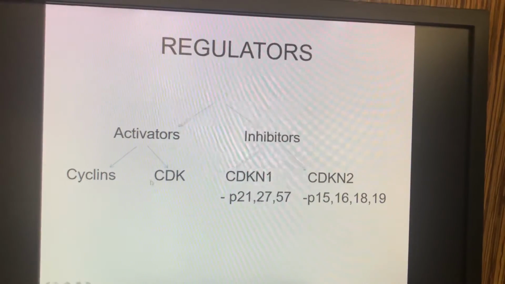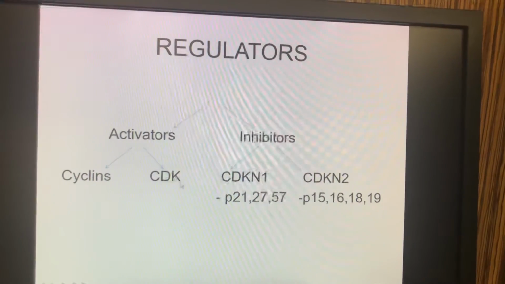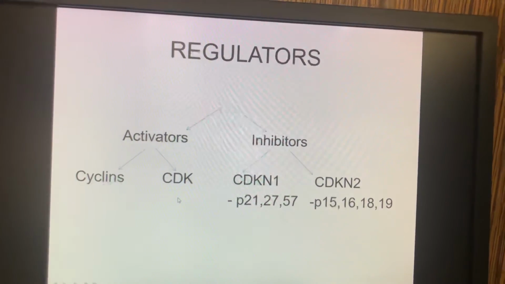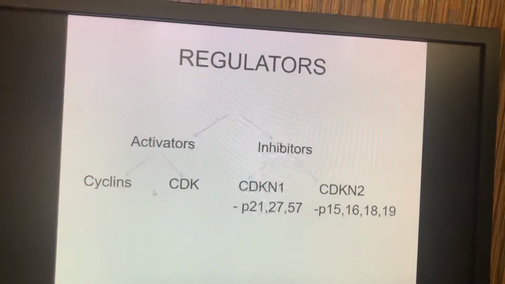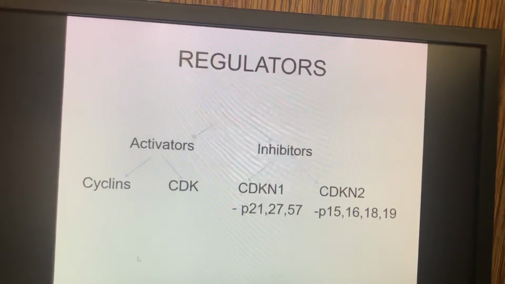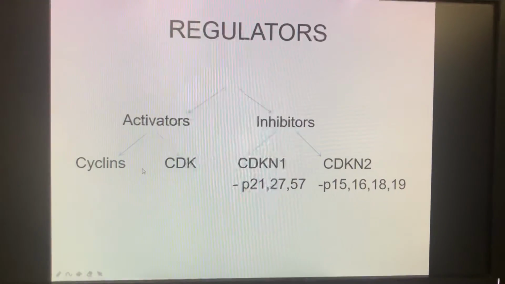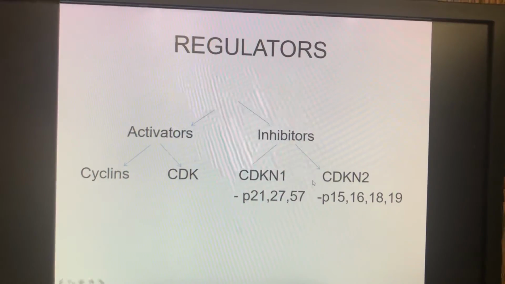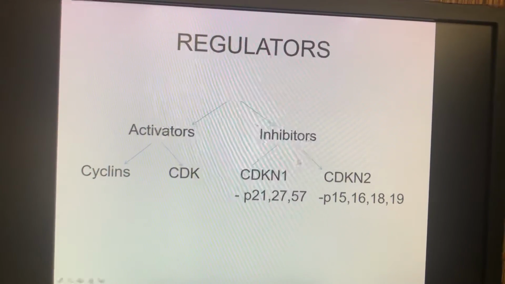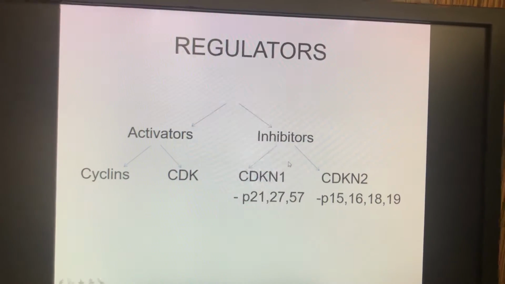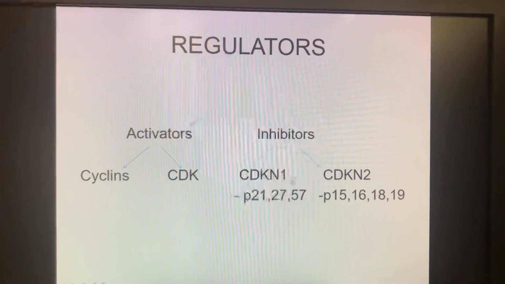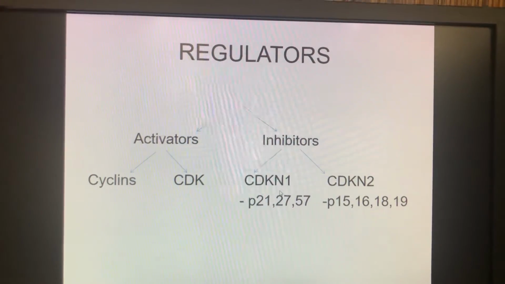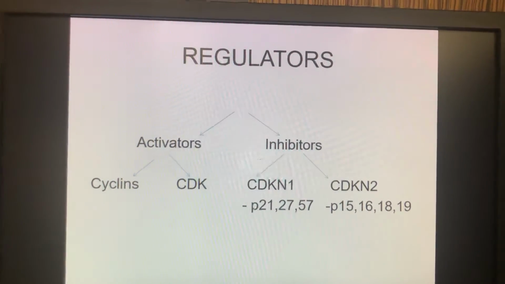The cyclin dependent kinases are the ones which bind to the cyclins and phosphorylate the proteins and help in cell cycle progression. Now this is all about the cell cycle progressing. There are also inhibitors that keep a check on the progression and act as speed breakers. They belong to two families. One is the CDKN1 family and the other is the CDKN2 family.